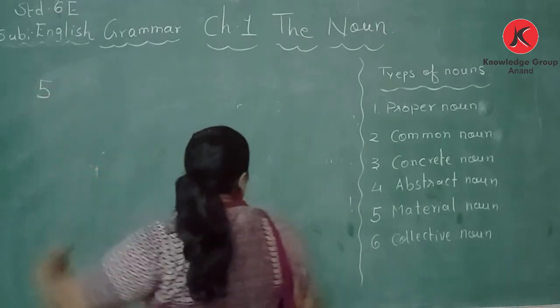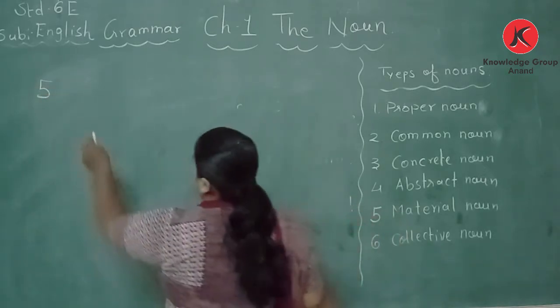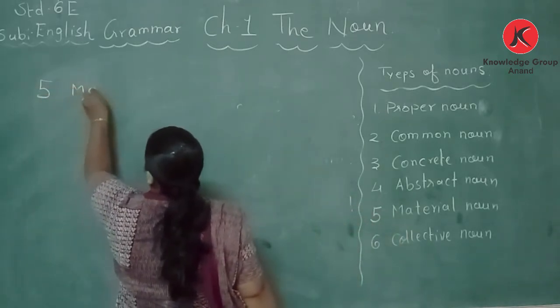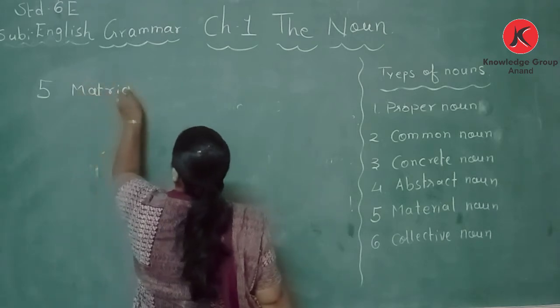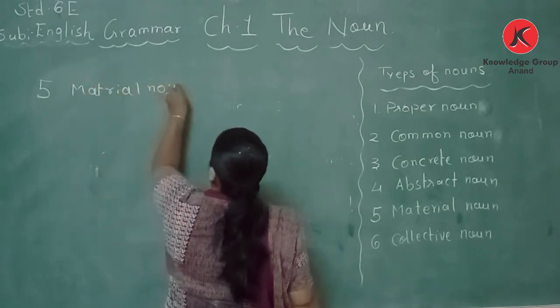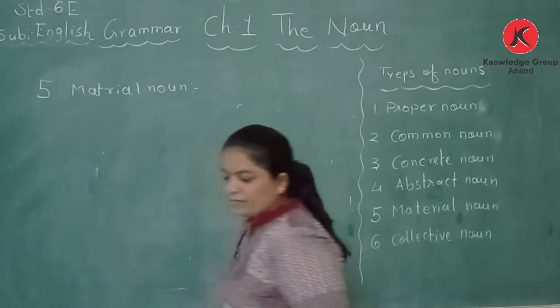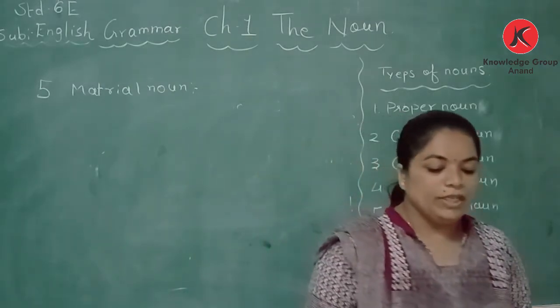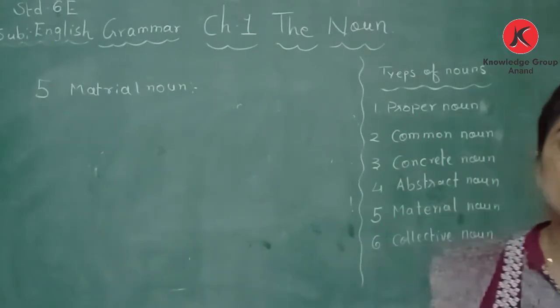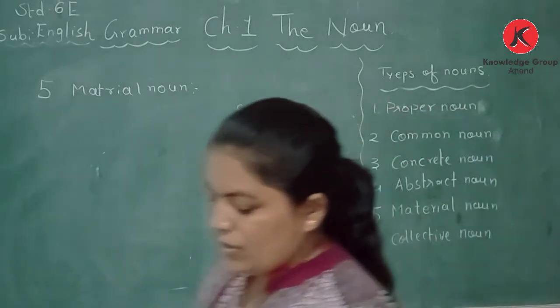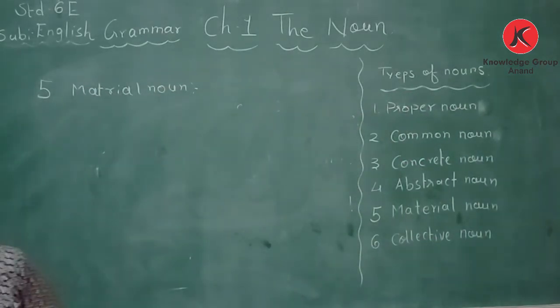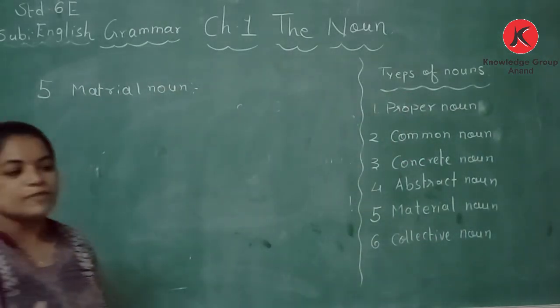Okay? Next is number 5. Number 5 is material noun. Now, what is material noun? Okay, material noun is the name of substances.